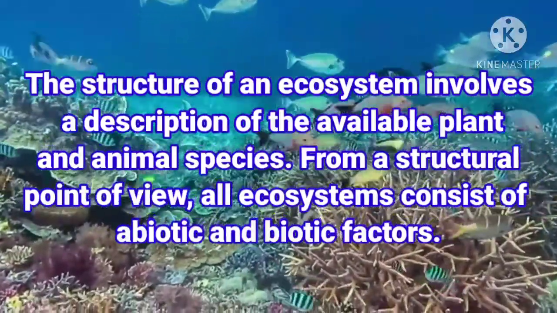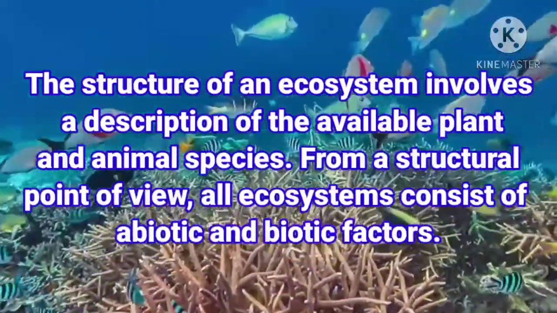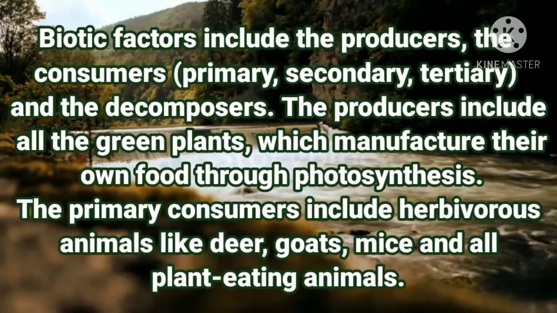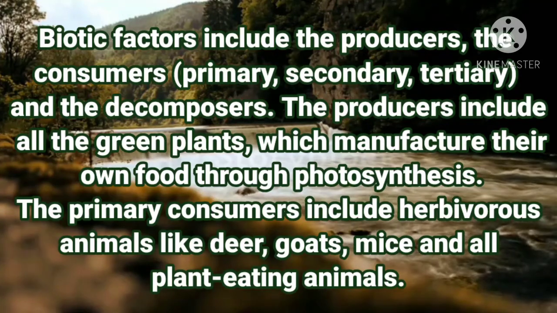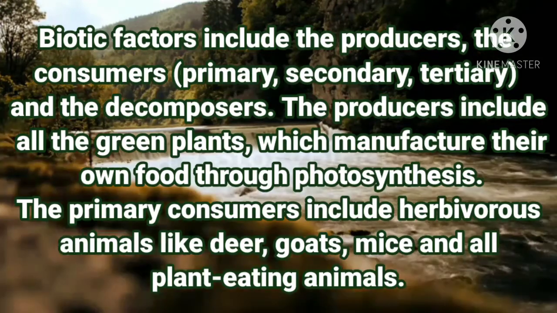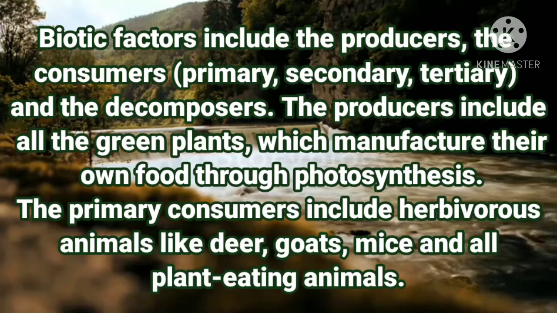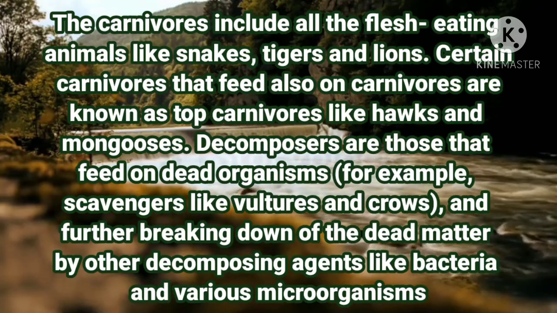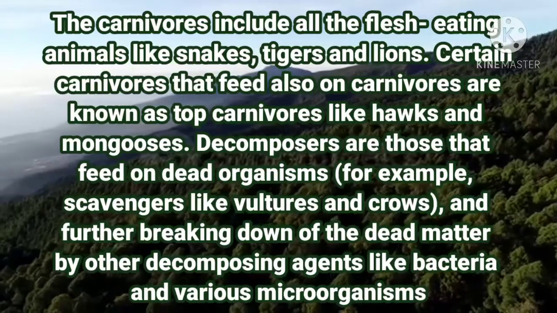Now let's see how an ecosystem works. An ecosystem works with the help of producers and consumers. The producers include all the green plants, which manufacture their own food through photosynthesis. The primary consumers include herbivorous animals like deer, goat, mice, and all plant-eating animals. The carnivores include all the flesh-eating animals like snakes, tigers, and lions. Certain carnivores like hawks and mongooses.